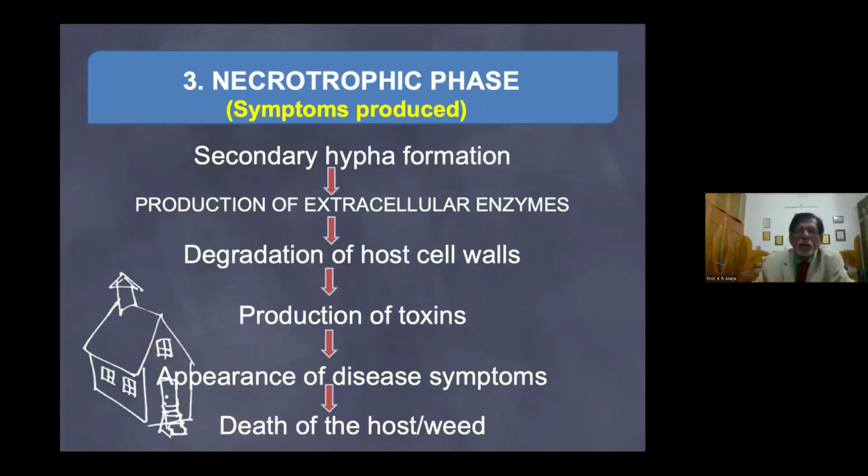This is the necrotrophic phase, and only in the necrotrophic phase are the symptoms produced; before the necrotrophic phase, it doesn't produce symptoms. Then after the production of the symptoms, it results in the death of the plants. Next slide, please.